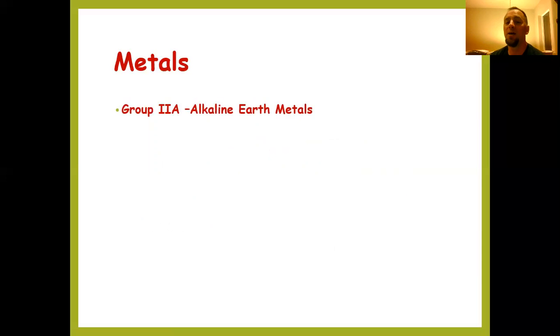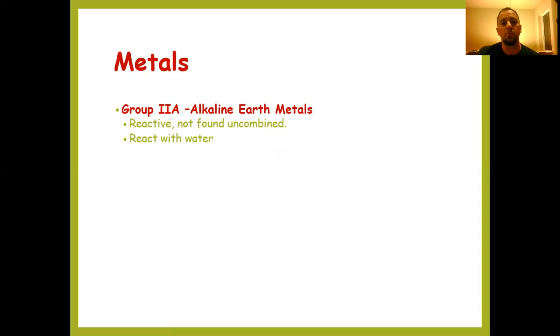Group 2A are the alkaline earth metals. The alkaline earth metals are the group right next to those alkali metals. They're also very reactive, so they're not found in their pure form, instead found reacted with other elements. They are also highly reactive with water.